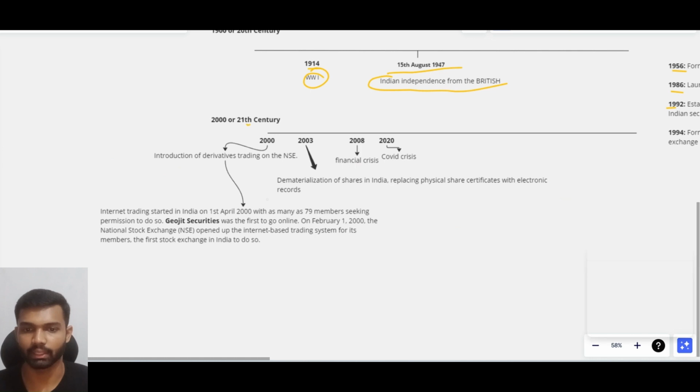In the 21st century, in 2000, we all know that NSE derivatives were introduced, and Geojit Securities became the first online stock market broker in India. In 2003, the dematerialization of shares happened in India. Before that, everybody held shares in physical, paper format. After 2003, everyone received shares from companies in electronic format in their demat accounts. That is, dematerialization happened in 2003.